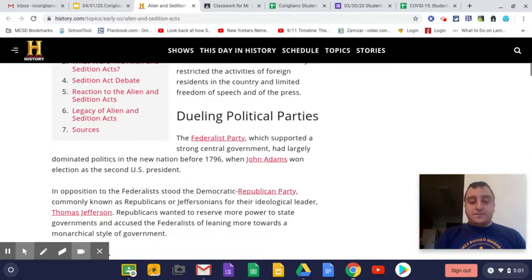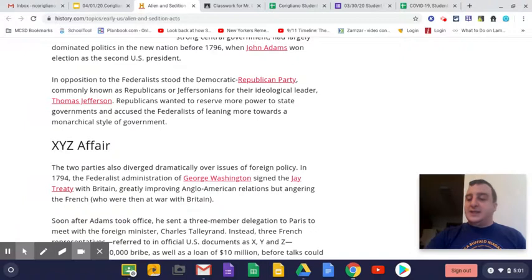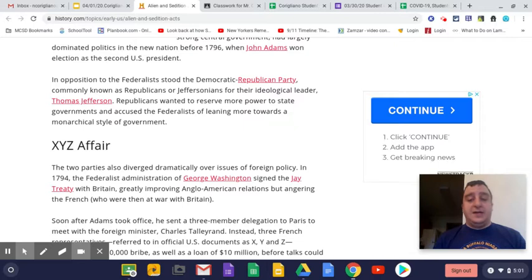Now, I want to go ahead and skip 3 and 4. We already have an idea of who the Federalists were and who the Democratic Republicans were. The Democratic Republicans evolved from the anti-Federalists, the ones that wanted stronger state governments and a weaker national government.